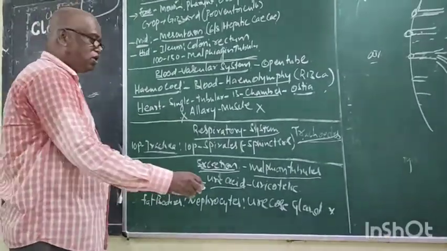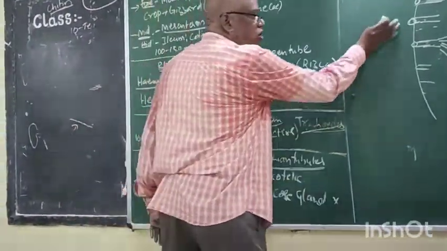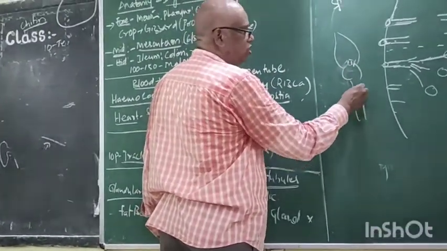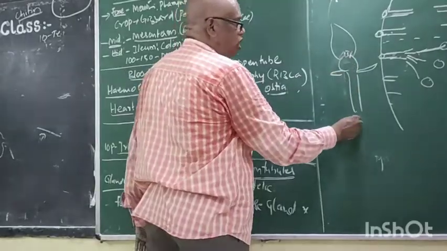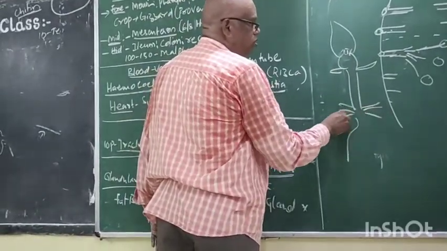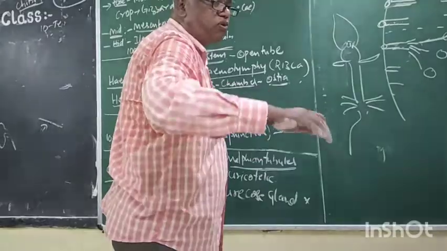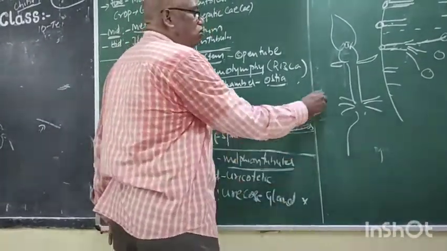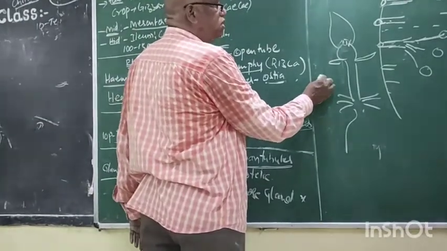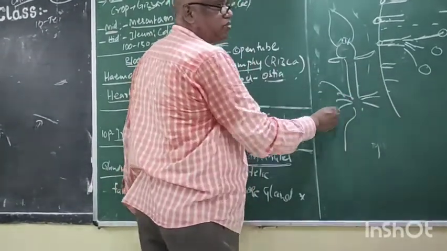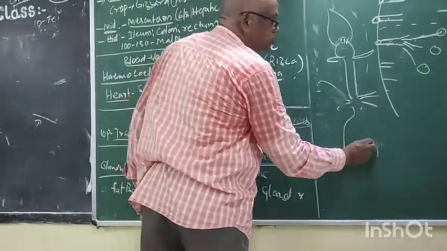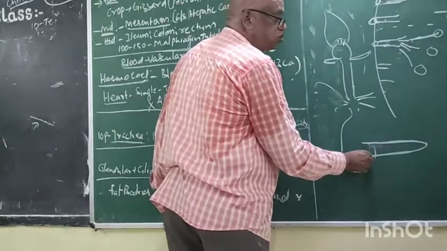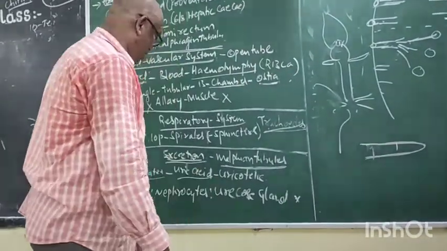Now come to the excretory system. The excretory system is called the malpighian tubules. You know, now it is the crop, gizzard, mesenteron. It is the hepatic caecum, not malpighian. Now it is malpighian. These malpighian tubules are freely floating in the blood, in the body cavity. The nitrogenous waste material is collected by the malpighian tubule.